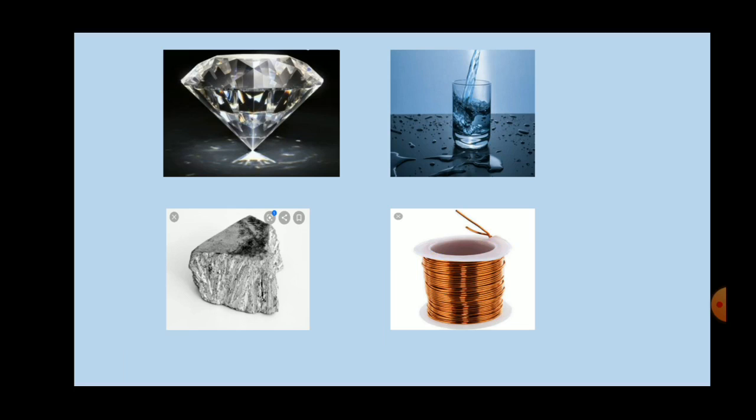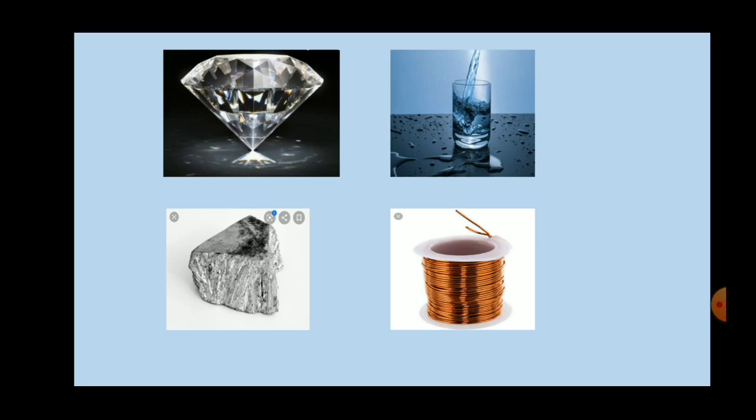Now this is a picture about pure substances. What is the definition of a pure substance? Pure substances are those substances which are made up of only one kind of component, either in the form of atoms or in the form of molecules. See the first example, diamond. Diamond contains only carbon particles, so it is a pure substance. In the second example, water contains only water molecules, with no other content, so it is a pure substance.